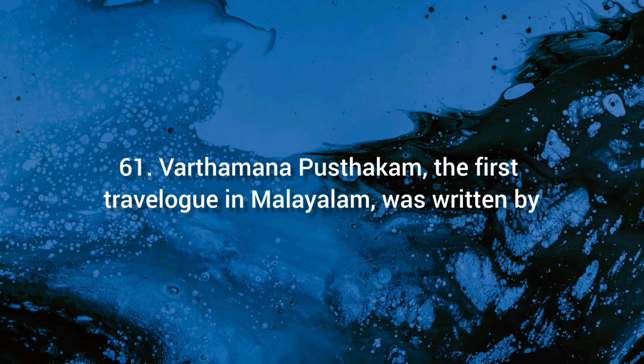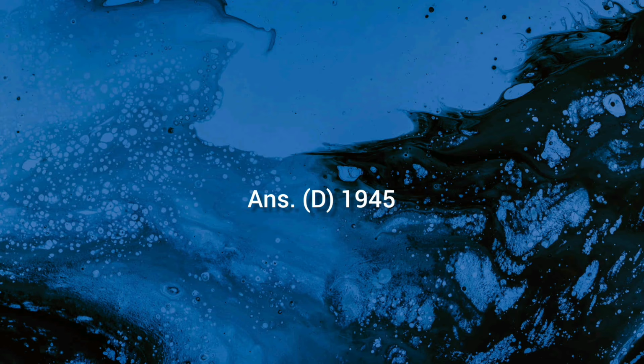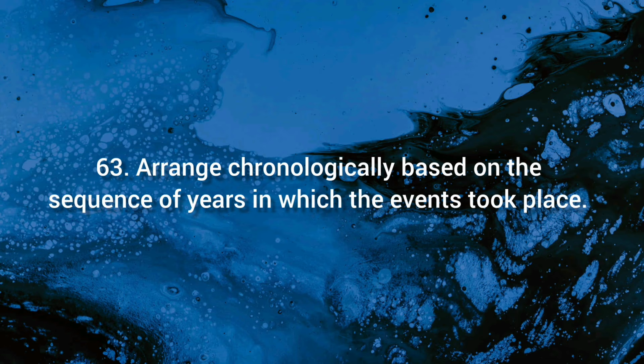61. Vartmana Pusthakam, the first travelogue in Malayalam, was written by. Ans. A. Kariyathil Ousep Kathanar. 62. The Kerala Grantha Sala Sangham was founded in the year. Ans. D. 1945. 63. Arrange chronologically based on the sequence of years in which the events took place. Ans. C. 3, 1, 4, 2.